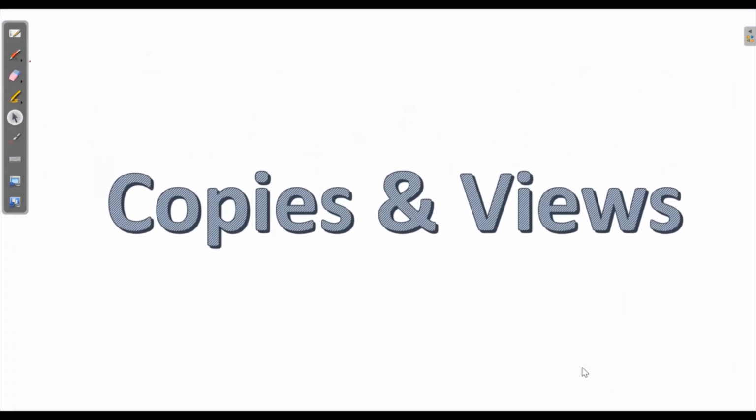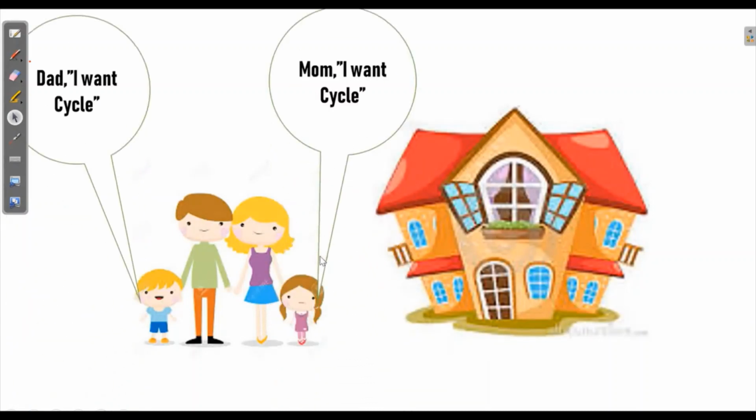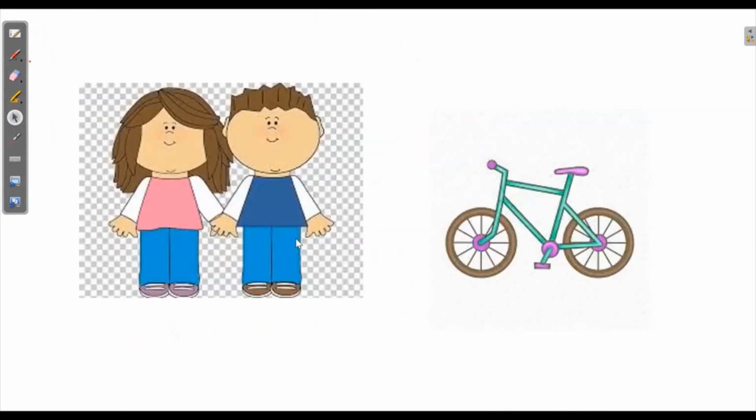Copies and views. As this concept is very sensitive, I want you guys to understand this very clearly. So I want to explain this concept with the help of a small example. Suppose a family has 2 children and they demanded a cycle. But parents asked them to have just one cycle only as they have some limited resources. So they decided to share one cycle. So they used the same bicycle for their usage. If the cycle got punctured by one person, then the other person also gets affected.